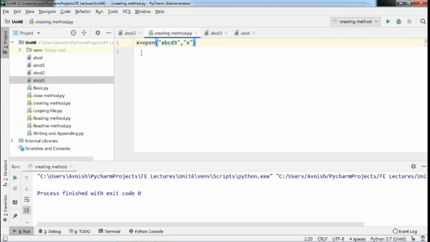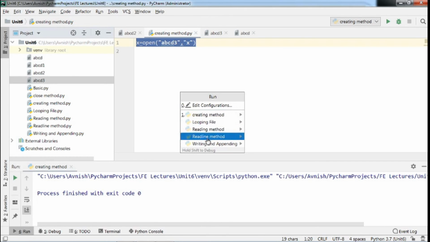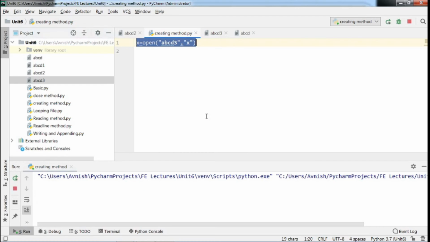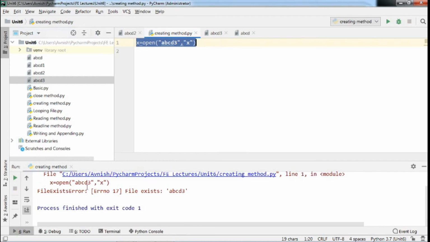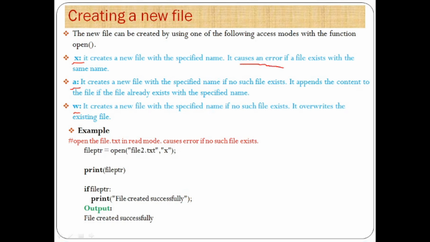Again, I want to create this ABCD3 file, or I want to execute this line of code again. Now see, the second time I execute this line, it shows a file exist error, that is, file exists ABCD3. That means it causes an error if a file exists with the same name.